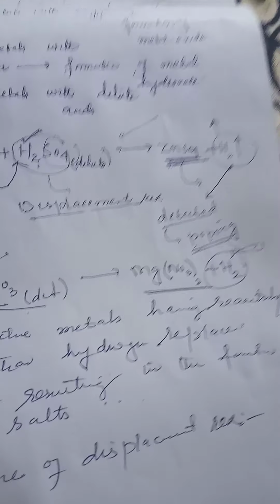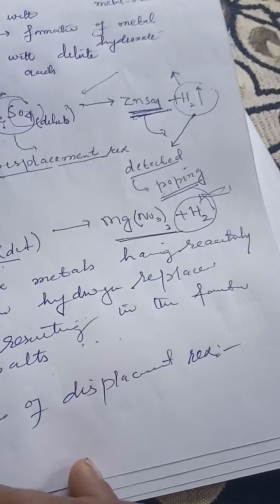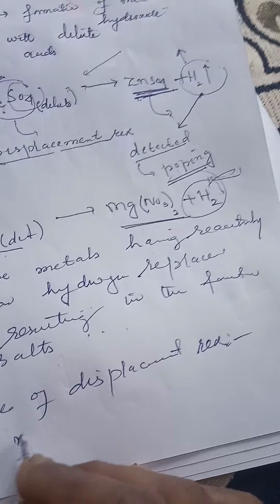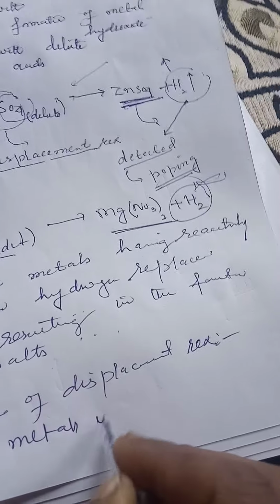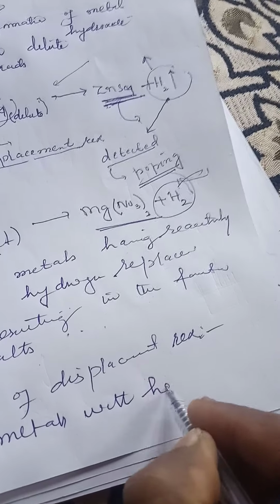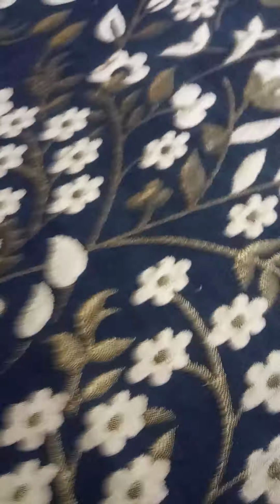Fourth property of metals: reaction of metals with halogens, fluorine, chlorine, bromine.